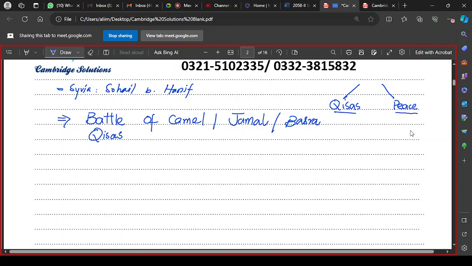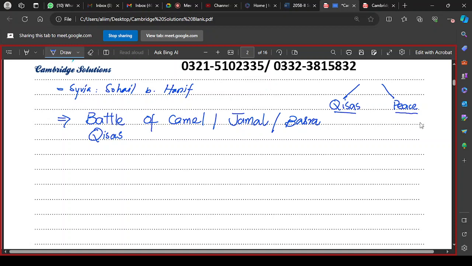ठीक है, तो this is how the difference grew between the two, and because of this a misunderstanding developed. Those demanding qisas started thinking that the other group did not want to take action. They are supporting them. They are supporting those people who are involved in Usman's assassination.